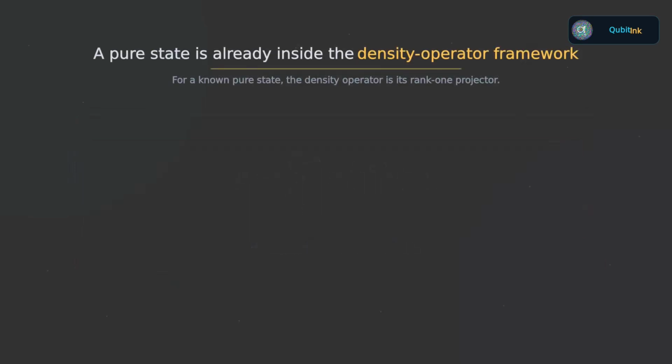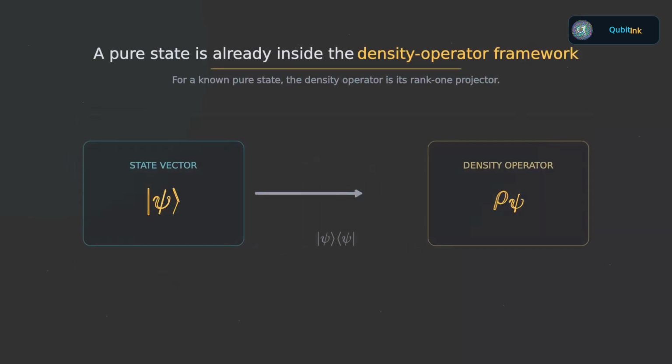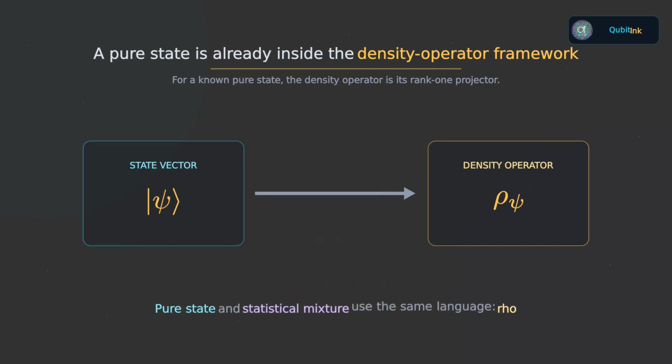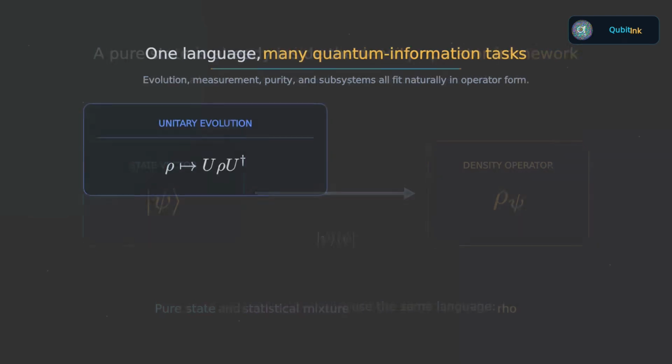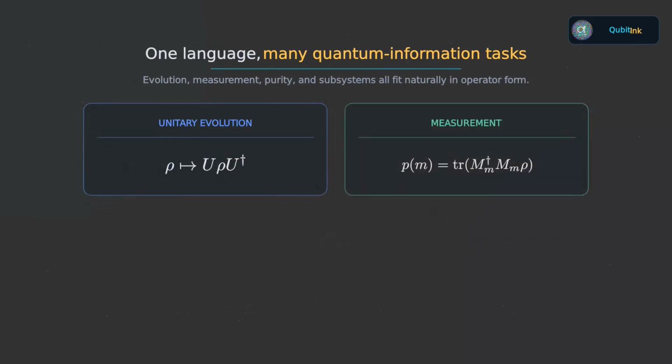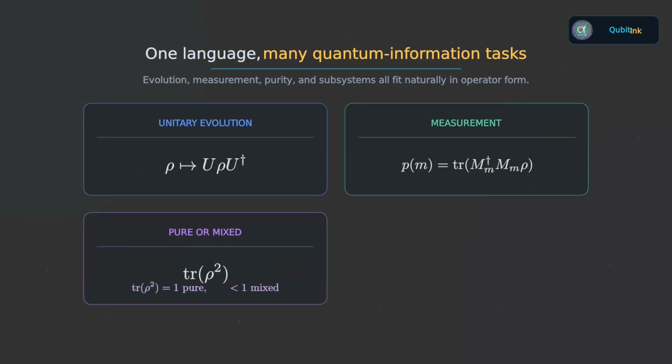Let us look at this from another angle. A pure state can also be represented by a density operator. So we are not throwing away the state vector description. We are embedding it inside a more general framework. And that extra generality becomes extremely useful. With density operators, unitary evolution has a compact operator form. Measurement probabilities can be written using traces. Pure and mixed states can be distinguished mathematically.